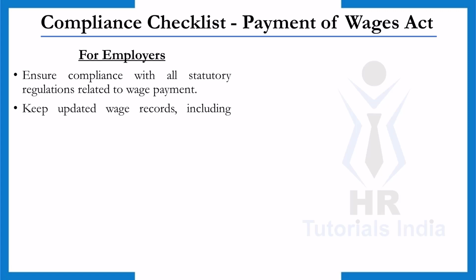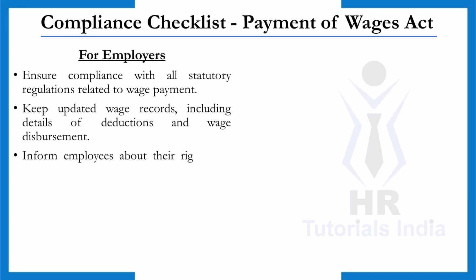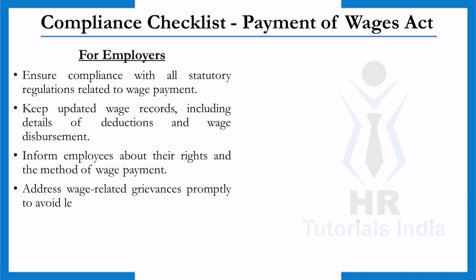Maintain updated wage records. Keeping accurate and updated wage records is essential. Employers should document detailed wage disbursement, including deductions and the reasons for those deductions. This practice ensures transparency and accountability in wage payments. Inform employees about their rights. It is crucial for the employers to communicate to their employees about their rights under this act, including how wages will be paid. This education empowers employees and promotes a culture of openness and trust. Address grievances promptly. Employers should have a clear process of addressing wage-related grievances. Prompt resolution of complaints can prevent escalation and minimize the risk of legal complications.